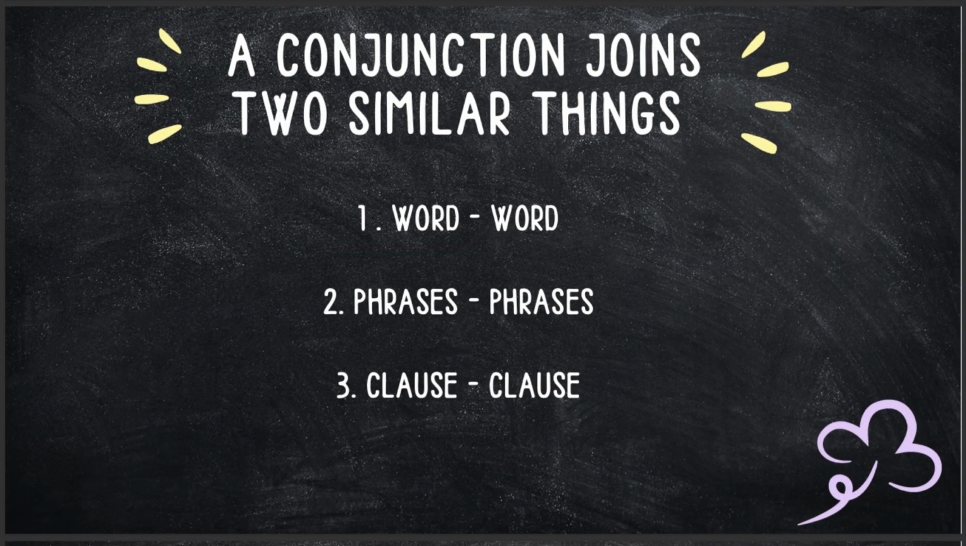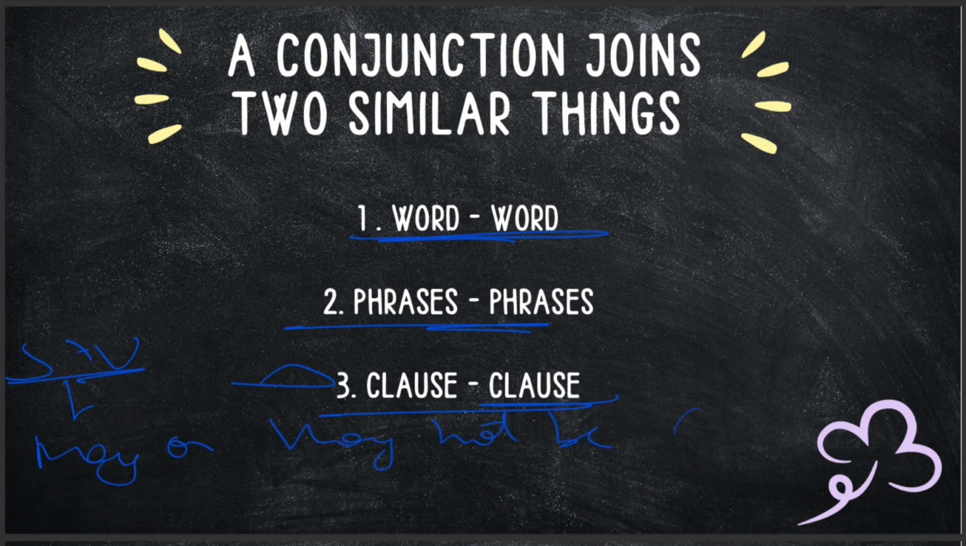A conjunction joins two similar things: word to word, phrase to phrase, clause to clause. Clauses have a subject plus verb arrangement. It may or may not be a complete sentence on its own. Now phrases do not have a subject-verb arrangement, and these also do not really make much sense on their own. Now word to word, we all know what it is.